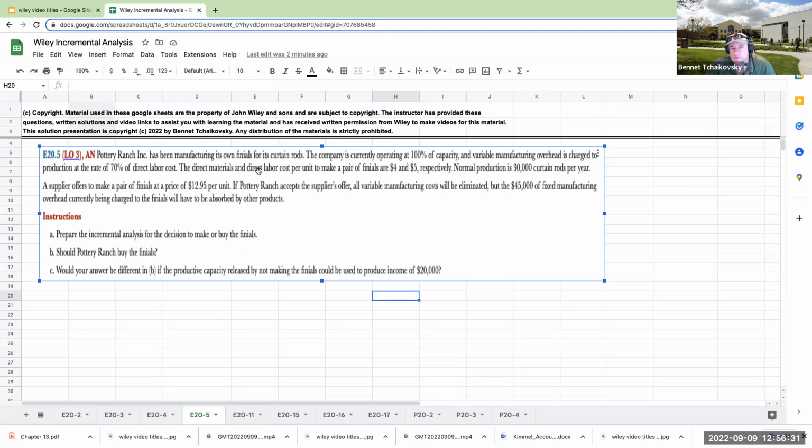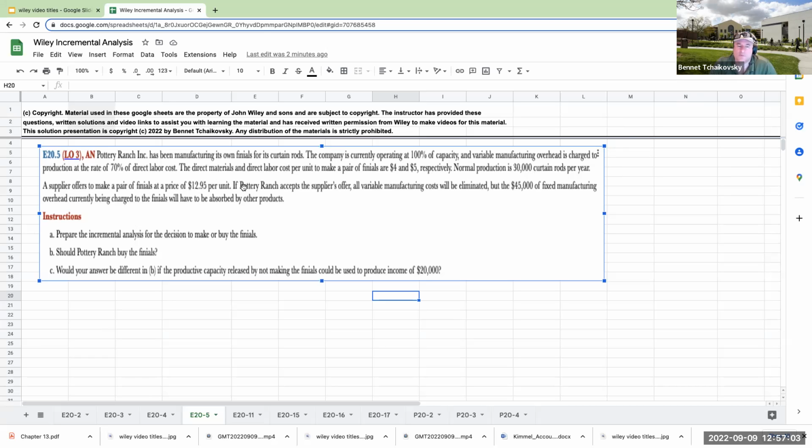The direct materials and direct labor cost per unit to make a pair of finials are $4 and $5 respectively. Normal production is 30,000 curtain rods per year. A supplier offers to make a pair of finials at a price of $12.95 per unit. If Pottery Ranch accepts the supplier's offers, all the variable manufacturing costs will be eliminated, but the $45,000 of fixed manufacturing overhead currently being charged will have to be absorbed by other products.